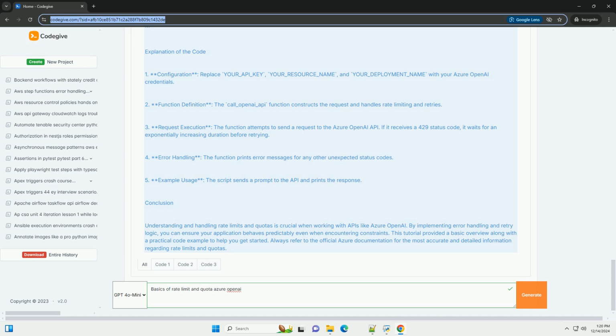Conclusion. Understanding and handling rate limits and quotas is crucial when working with APIs like Azure OpenAI. By implementing error handling and retry logic, you can ensure your application behaves predictably even when encountering constraints. This tutorial provided a basic overview along with a practical code example to help you get started. Always refer to the official Azure documentation for the most accurate and detailed information regarding rate limits and quotas.